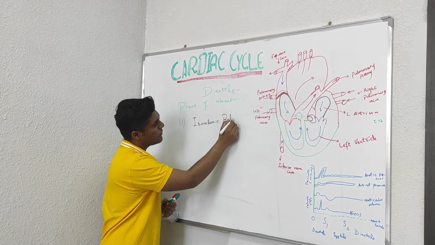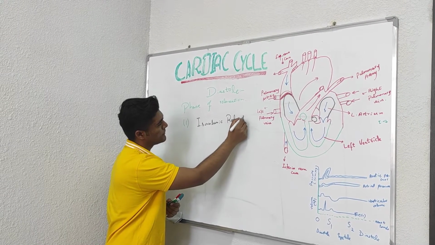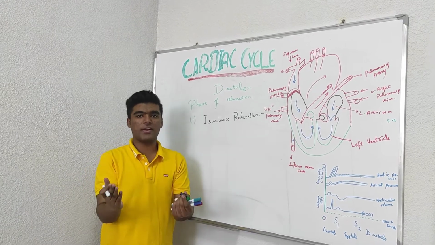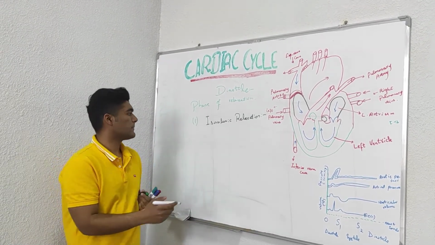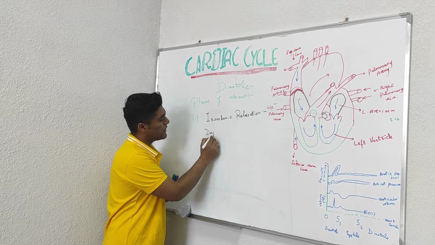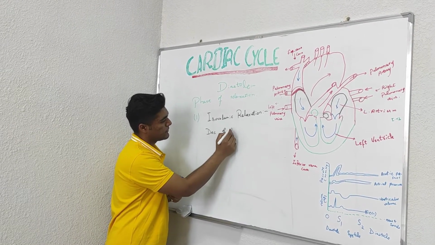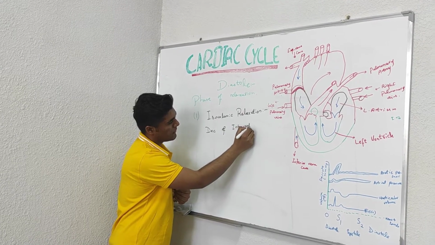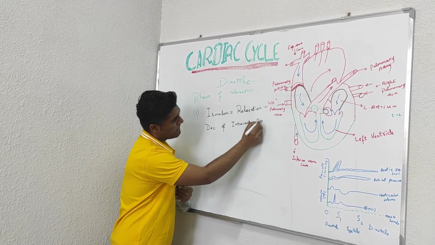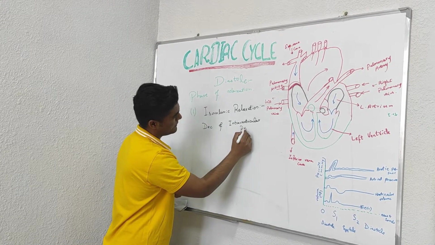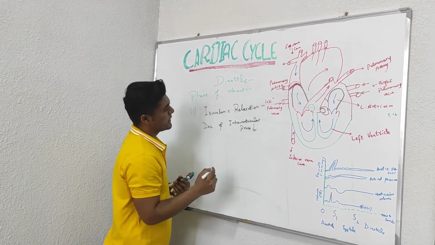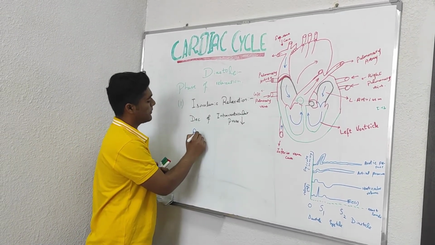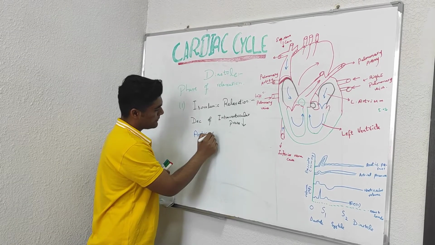In isovolumic relaxation, as its name shows, iso and volumic, we have a decrease of intraventricular pressure, and the aortic and pulmonary valves that we have close.